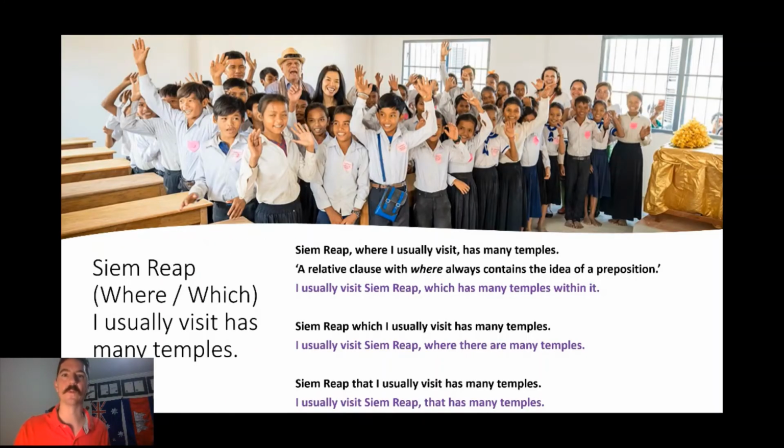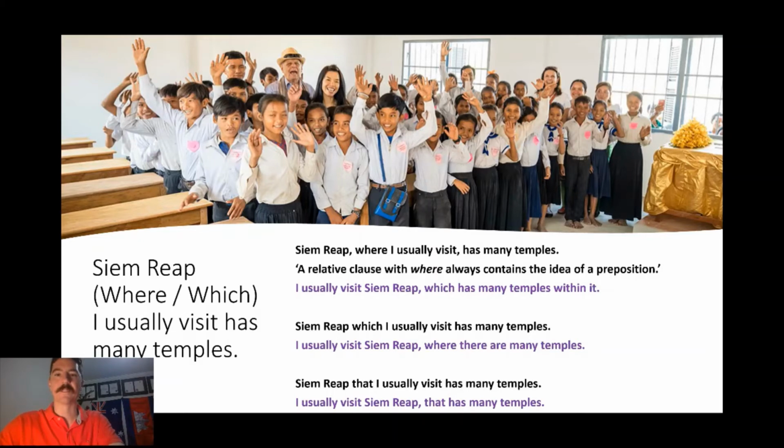And I'll go through which one might work best for you. And the third one down the bottom here we've got is that. So instead of which, you can use that. And I'll explain. I won't go into too much detail because we're just choosing between those two. But that also works grammatically. So if we read the purple example, one thing that I found really useful for these type of relative clauses, which is a dependent clause, so it relies on the other part of the sentence. If you make it not a relative clause, but instead make it a separate dependent clause and a two-part compound sentence, then I think that makes it a bit easier. So the purple is that.